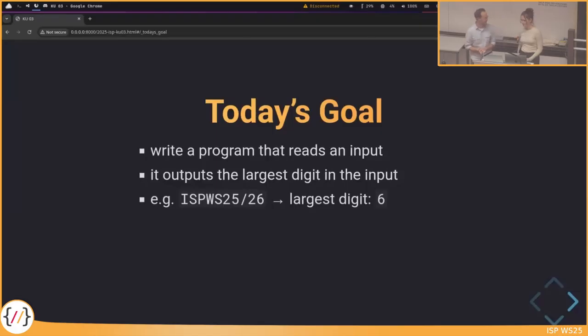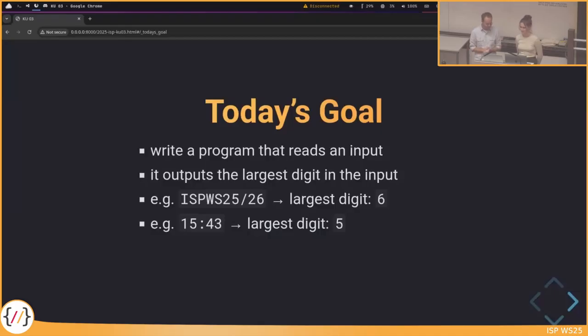So we even have examples here. If we have a look at our course, ESB, winter semester 25-26, then 6 is the largest digit appearing in the output. 1543 would be the largest digit, a 5.